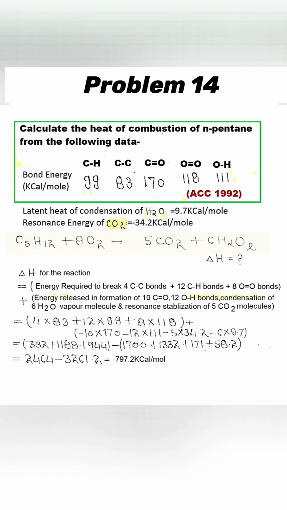Here it must be noted, during water molecule formation, when 12 O-H bond is formed, it gives the enthalpy of water molecule in gaseous form. Hence, energy released during condensation is also taken into consideration for enthalpy in liquid form.